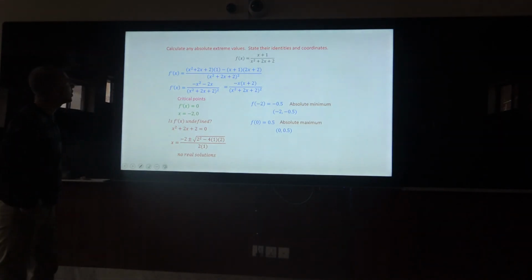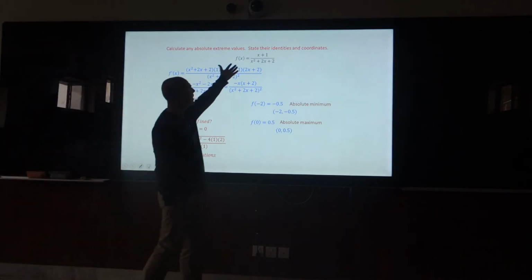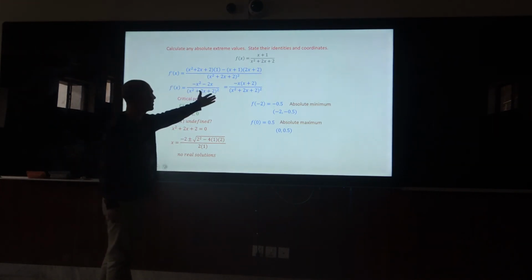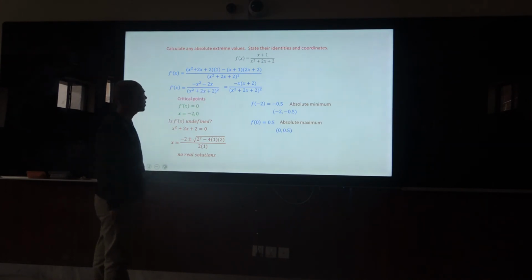Another situation: calculate any absolute extreme values, and state their identities and coordinates. This is the statement, and you take the first derivative, differentiating with respect to x, and you get this situation. Let's check, very simple, critical points at 0.